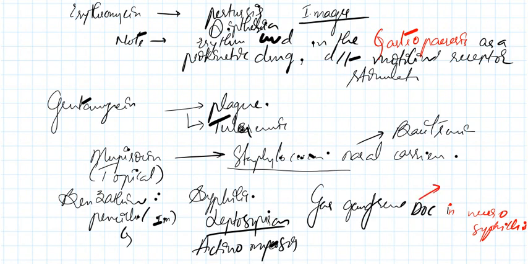It is IV aqueous penicillin G. Now we will come to another drug which is generally used in burns cases, silver sulfadiazine.